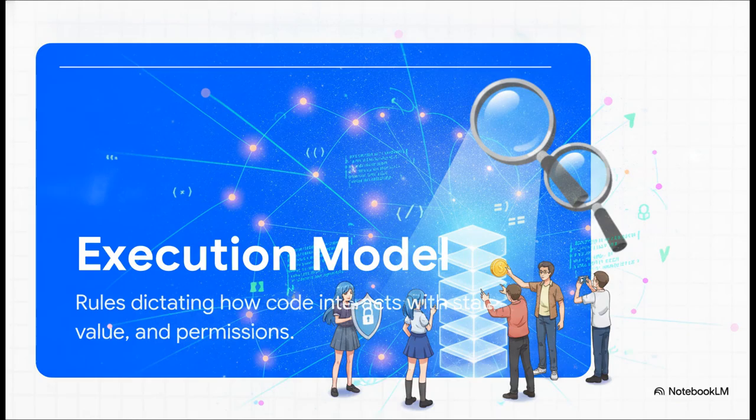Basically, this is the set of rules, constraints, and assumptions that dictate how code interacts with state, value, and permissions. This hidden layer is exactly what dictates how vulnerabilities happen. Think of it like a giant puzzle. The rules of a protocol don't just exist in a vacuum. They execute under a specific set of assumptions provided by the environment itself. This environment defines what state even means, how execution is ordered, and what guarantees the system gives you versus what you, the developer, have to manually check yourself.